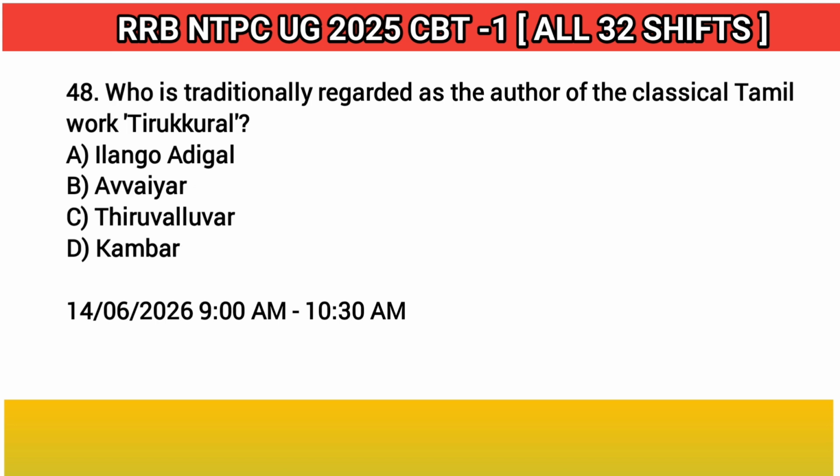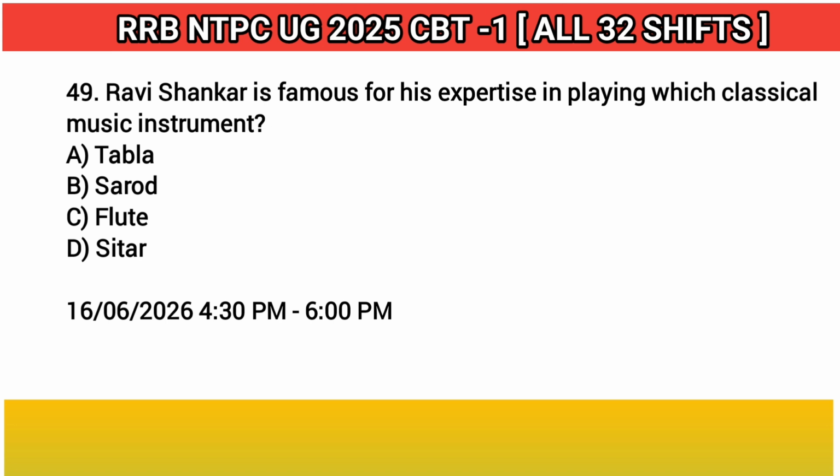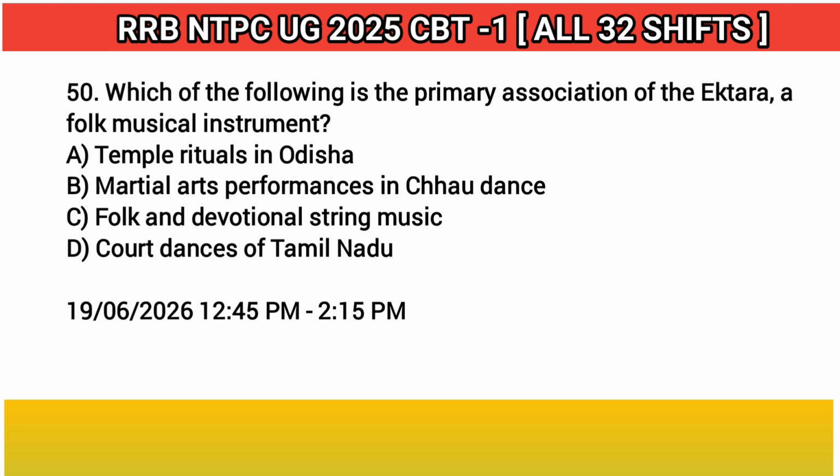48. Who is traditionally regarded as the author of the classical Tamil work Tirukkural? Answer: C. Tiruvalluvar. 49. Ravi Shankar is famous for his expertise in playing which classical music instrument? Answer: D. Sitar. 50. Which of the following is the primary association of the ektara, a folk musical instrument? Answer: C. Folk and devotional string music.